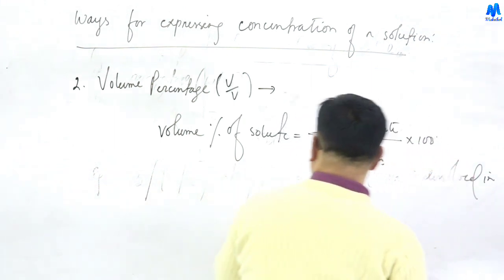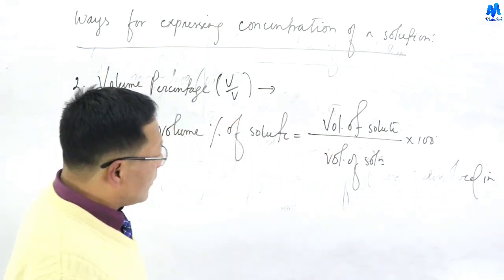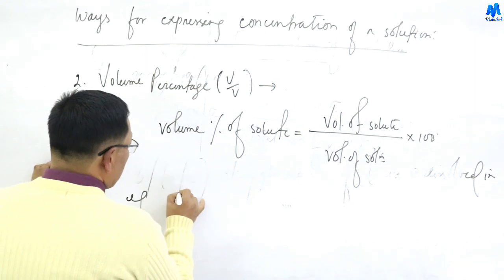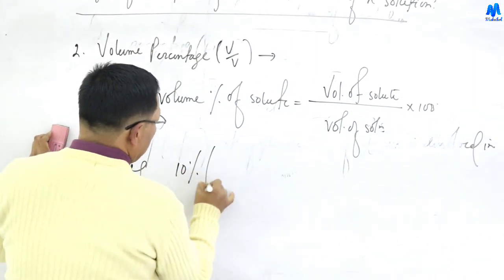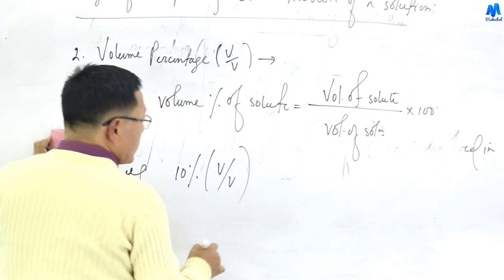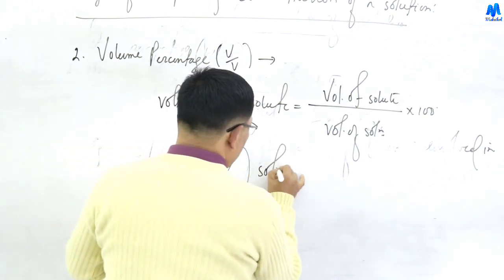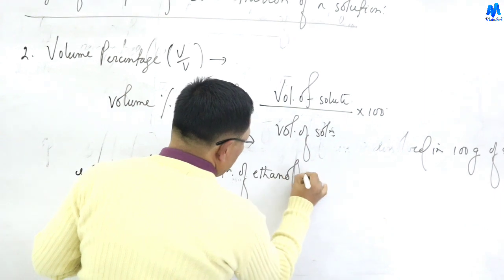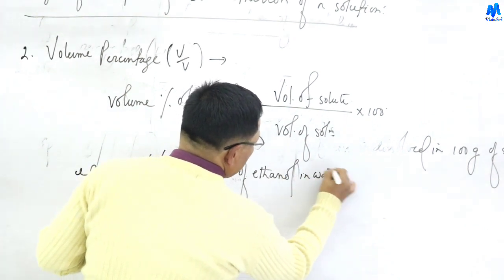Say for example, 10% V by V solution of ethanol in water.